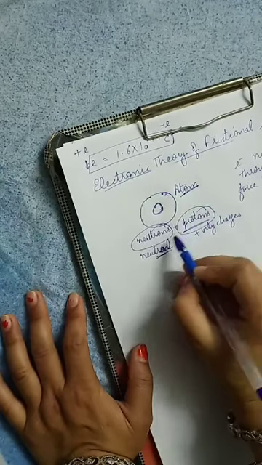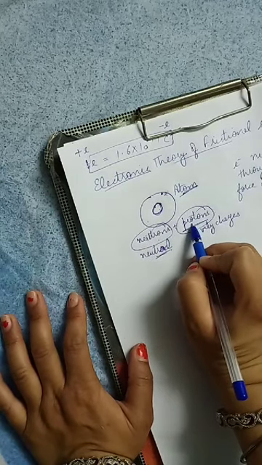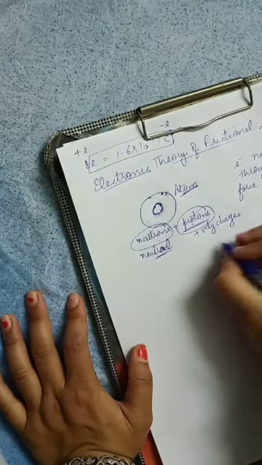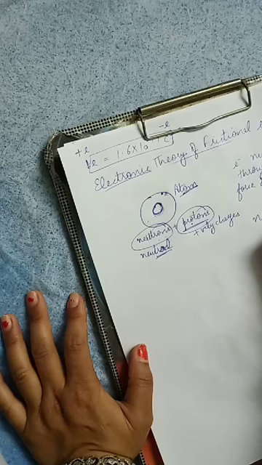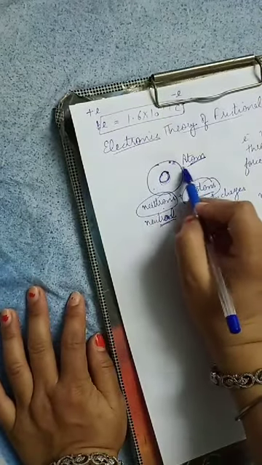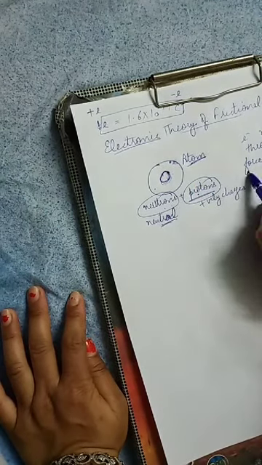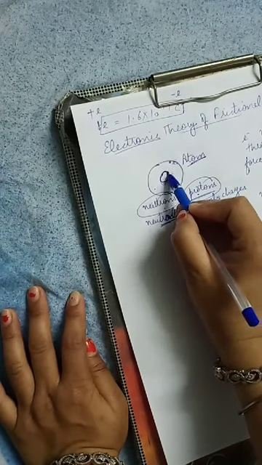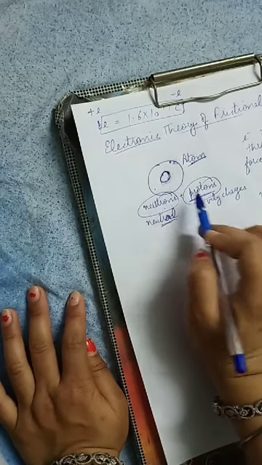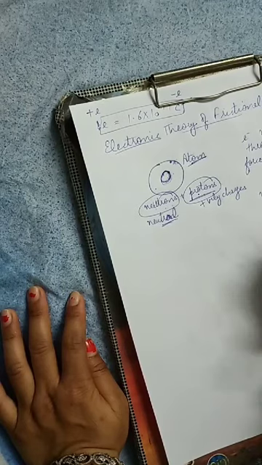In the nucleus of an atom, neutrons and protons are bound together because of nuclear force. I'm repeating, in an atom, electrons are bound to the nucleus through electrostatic force of attraction, and in the nucleus, neutrons and protons are bound together through nuclear force.